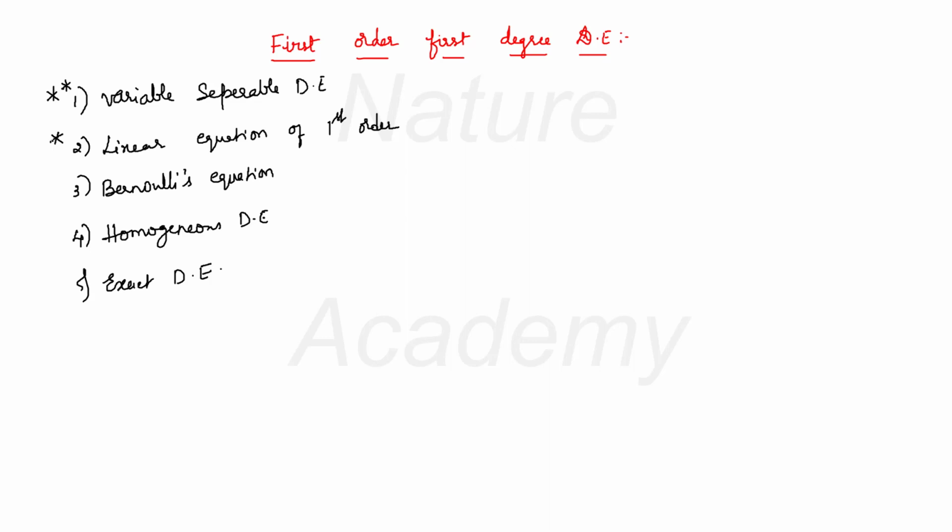Now from variable separable type, they will ask you a direct question. You can directly solve the differential equation, and some basic conditions or boundary conditions or initial conditions will be given. For example, they may give you x is equal to 0 and t is equal to some 10 seconds. If you know the procedure, you can directly solve this differential equation. And in a linear differential equation of first order, they will ask you indirect questions. That means you have to construct the differential equation using the given details.